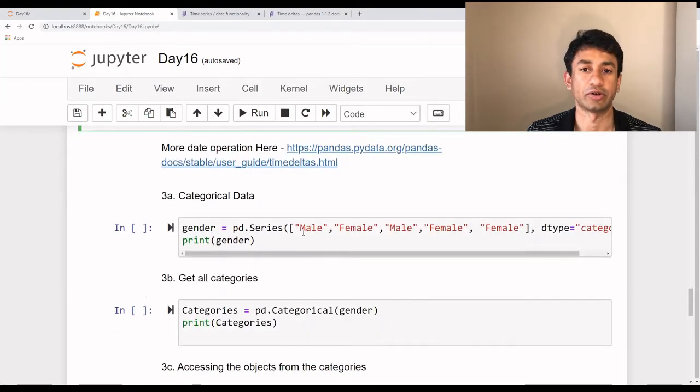As I said, categorical data is a variable. If a variable is defined as categorical, it means that it can pick up a value from a limited set of values. For example, gender is always categorical. As well as, let's say we are going to group the population based on age group, maybe like 0 to 20, 20 to 40, and various other categories.